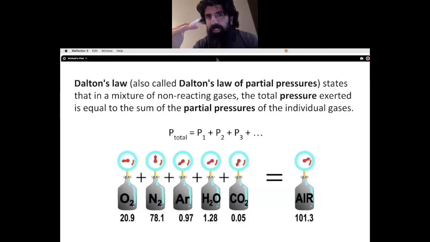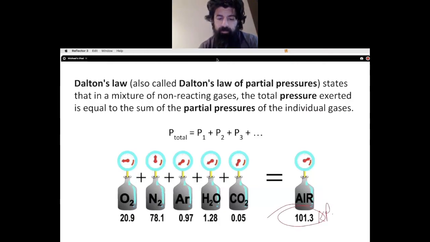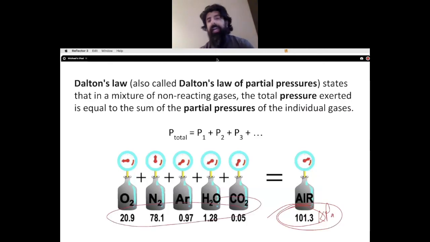If we were to listen to a meteorologist state that today's high temperature was 23, and the barometric pressure of the atmosphere, let's just say, was 101.3 kilopascals. Now, if it was in fact this today, and we think about all the gases that make up the air around us, understand that the overall pressure is being exerted by all the various gases found in the atmosphere around us.